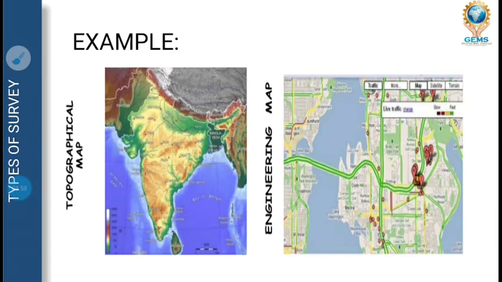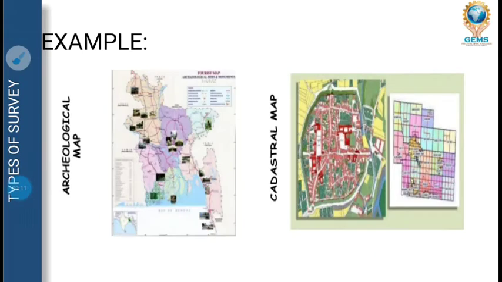Next is engineering map. As an engineering map example, you have seen engineering projects like highways, railways, canals, reservoir. So this comes under engineering map. Next is archaeological map, where the important ancient monuments are there that can be used for tourism purposes.